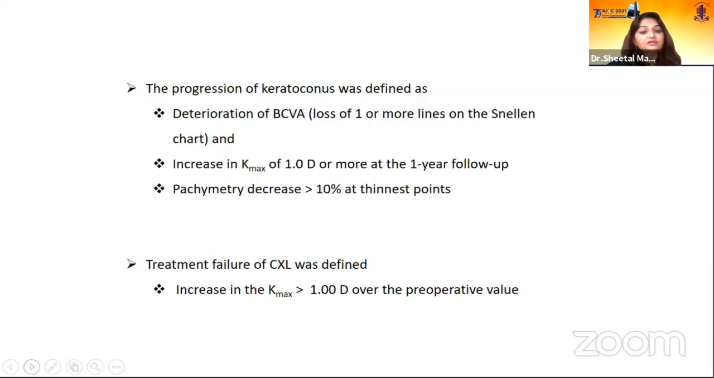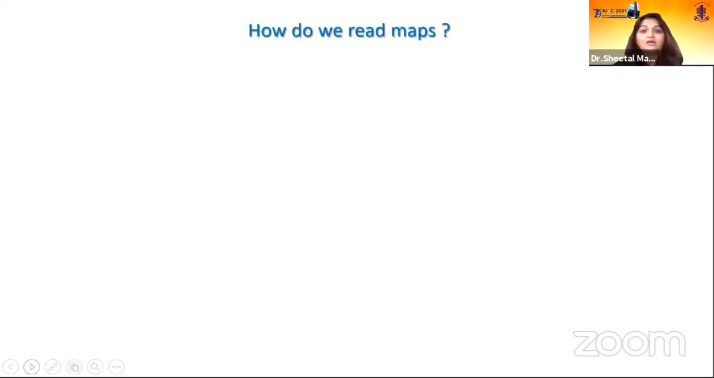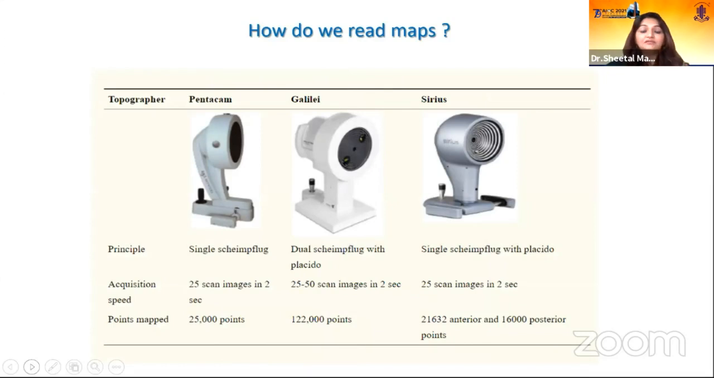Now, when we call it treatment failure of CXL, because most of the children are going to undergo CXL as it's a progressive disease for them, the Kmax is more than 1 diopter, but a lot of authors do feel that it should be 1.5 diopter over the preoperative value. So after knowing why we need to do it, we now need to know how to read these maps. Only then can we keep a tab on the progression as well as the early detection.